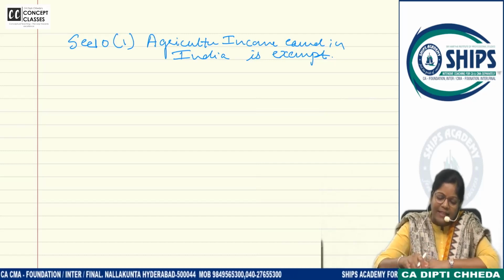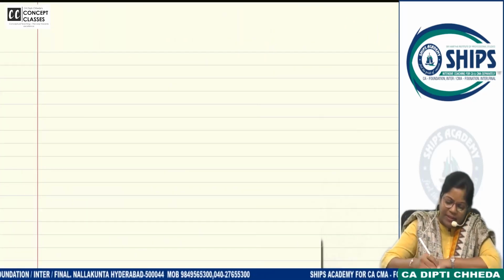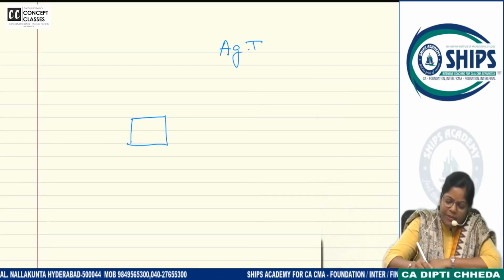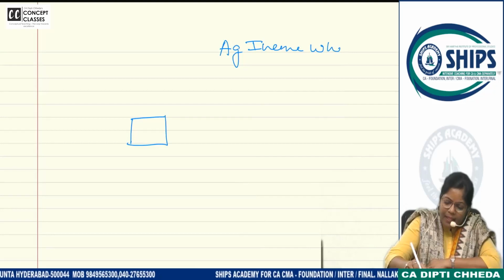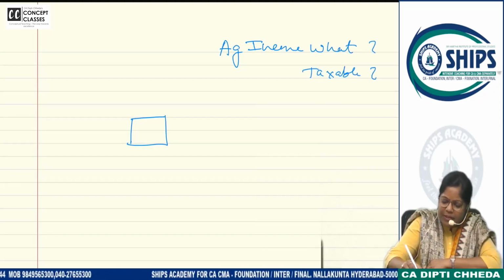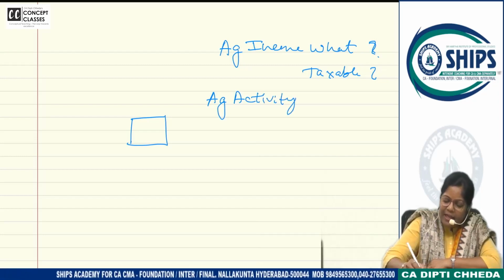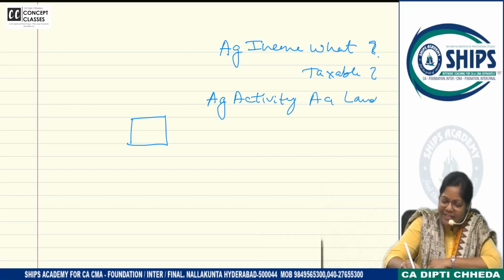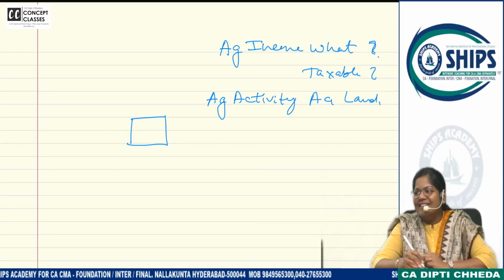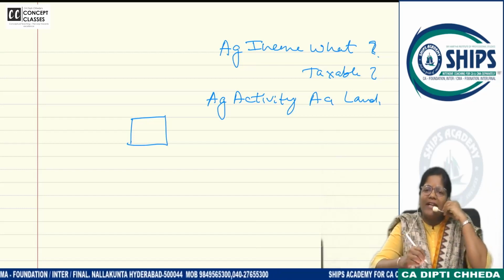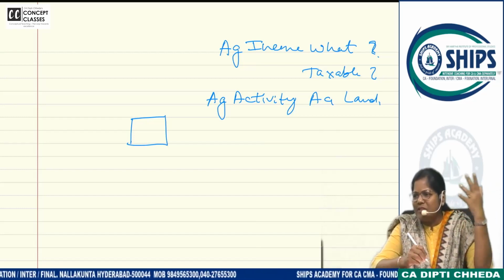So now what is agricultural income, that we will learn, and whether it is taxable or not. These are the 2 conditions or questions. For that we know that agricultural income comes from agricultural activity, but should it be on agricultural land or not? The answer you all gave was correct. I asked what is agricultural activity? You said whatever activity they do on farms, fruits, vegetables, flowers.